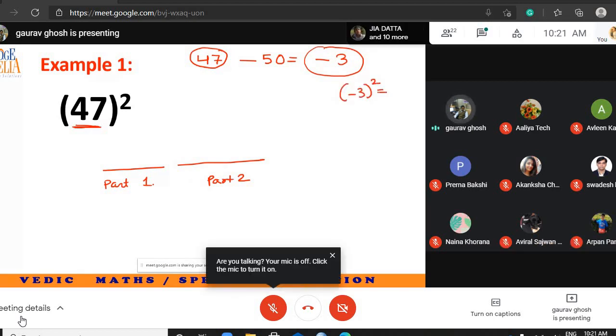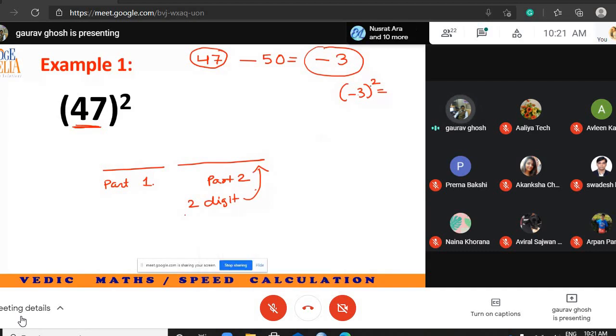This part 2 will always be a 2-digit number. So -3 whole square is equal to 9. But I cannot write 9 here because it has to be of 2 digits, so I would write 09 here. This is part 2. What about part 1? How to find part 1? Be ready with 25 and simply add the minus 3 here.